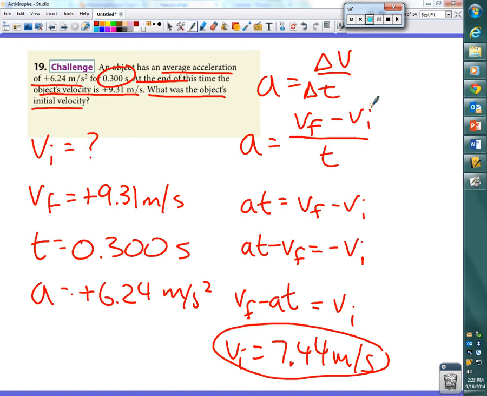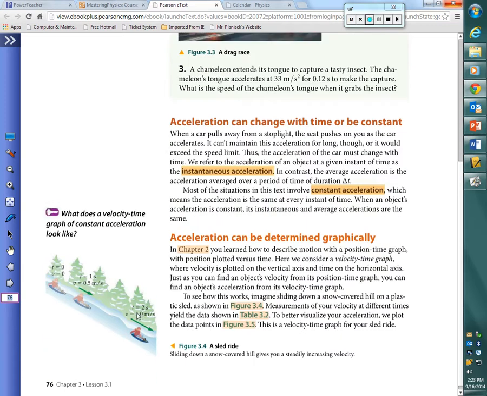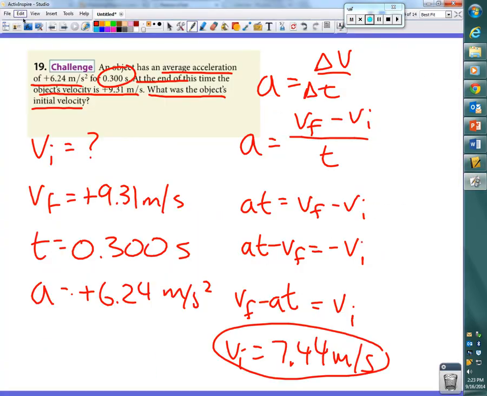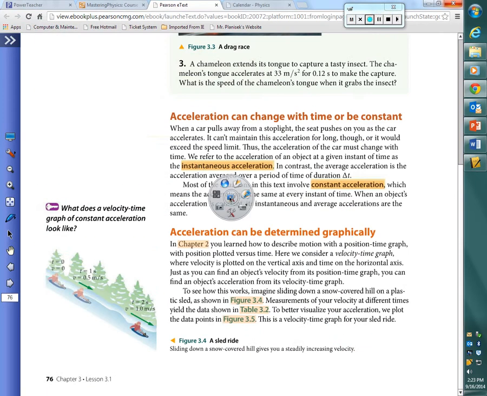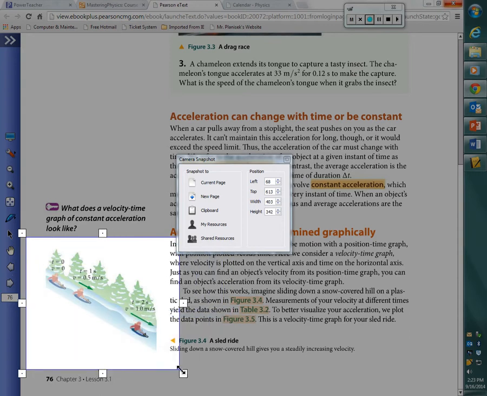Okay. If you have your book, flip to page 76. In the bottom left-hand corner of page 76, there is a picture of a kid sledding down a hill.